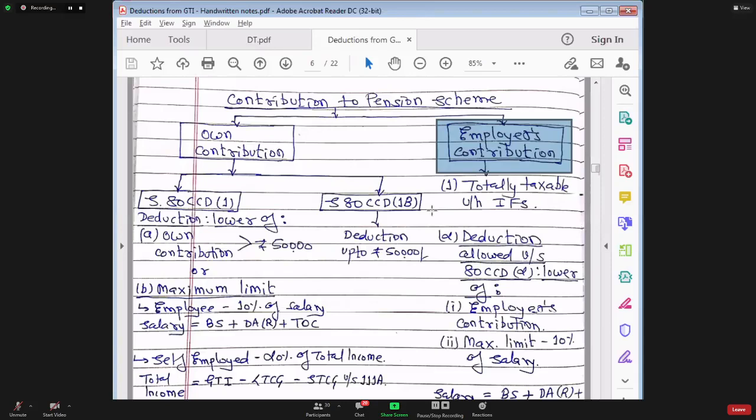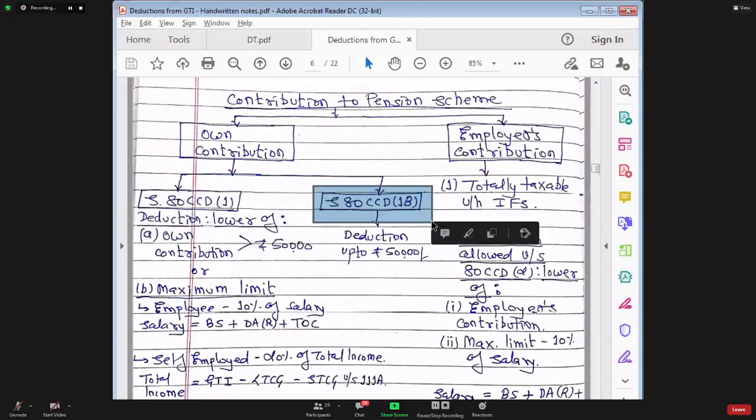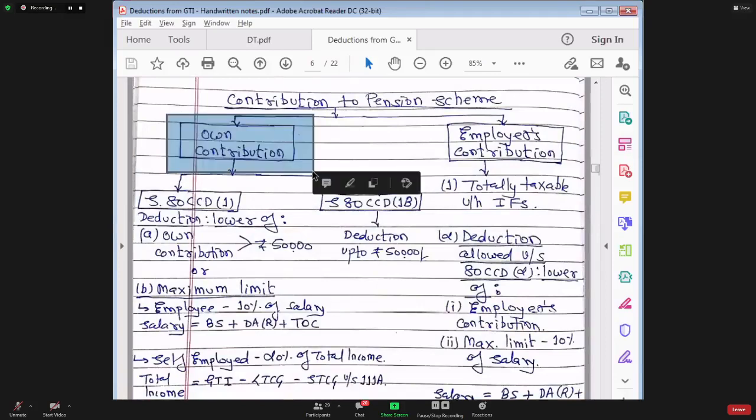See, in the chapter of PGBP, if you recollect, we had two types of depreciation, normal depreciation and additional depreciation. So here also you can claim deduction. This deduction is divided in two parts, normal deduction and additional deduction. Normal deduction is allowed in section 80 CCD subsection 1 and additional deduction is allowed in section 80 CCD subsection 1B. We are talking about own contribution. If it is a self-employed person, then there will not be any employer, and if the person is doing a job, then your own contribution means the employee's contribution.